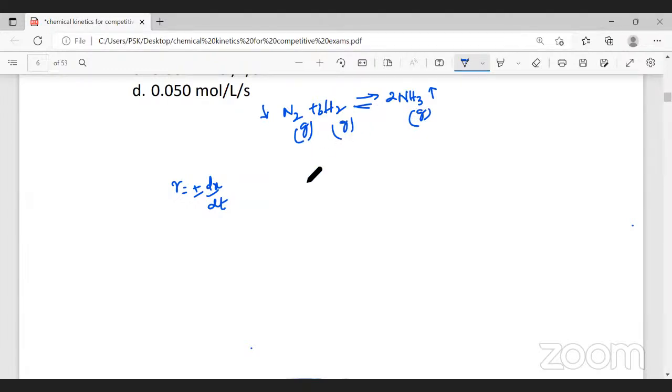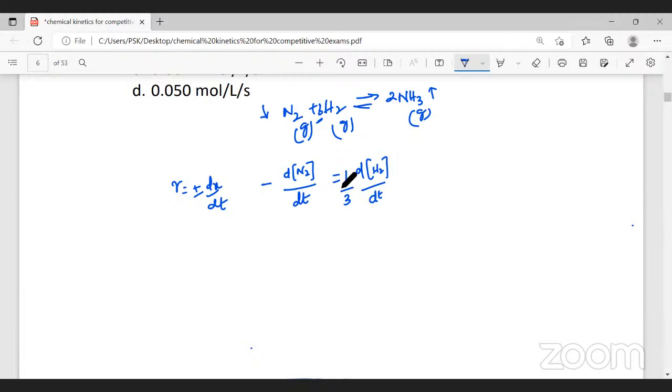All right, now with respect to the concentration of the reactant, we write it as the change in concentration of nitrogen with respect to time. d is a change in concentration of nitrogen with respect to time. Since there is a decrease, we write it with a minus sign, which will be equal to the decrease in concentration of hydrogen with respect to time. But you can see the coefficient is 3. Here the coefficient is 1. Since the coefficient is 3, we have to divide the rate by 3.